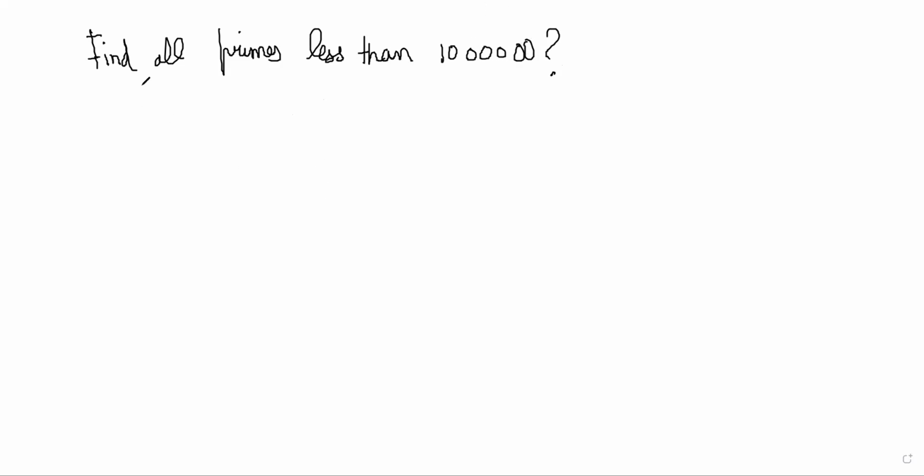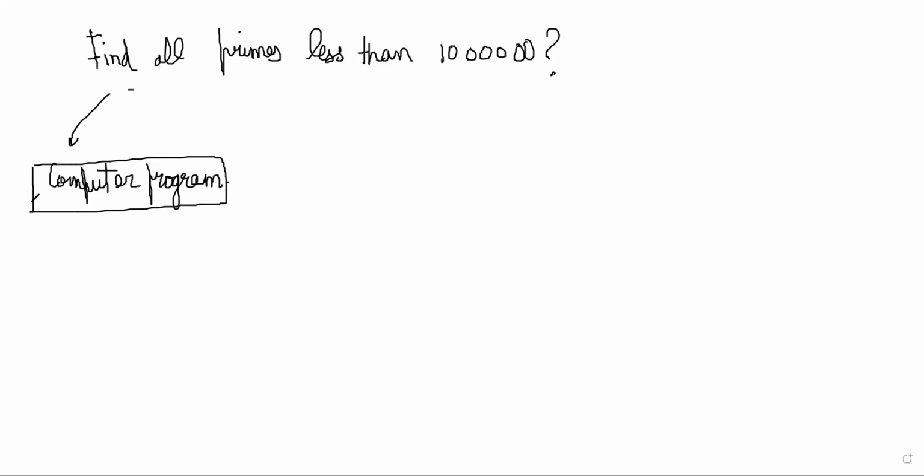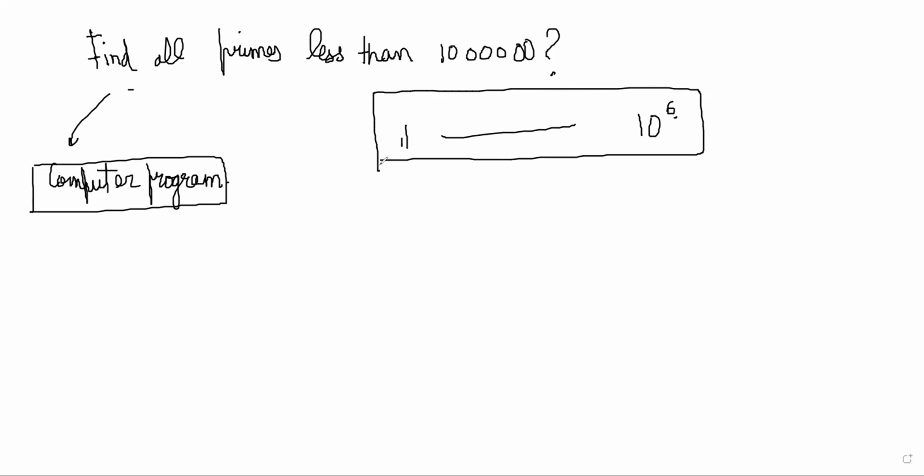The best way to do these things is by computer programs, okay? Write a program to find all primes less than 1 million or whatever, right? This is 10 power 6. So what you will do is create a loop and run through all numbers from 1 to 10 power 6, right? And each time you get one number, this is a loop through 1 to 10 power 6, right? Each time you